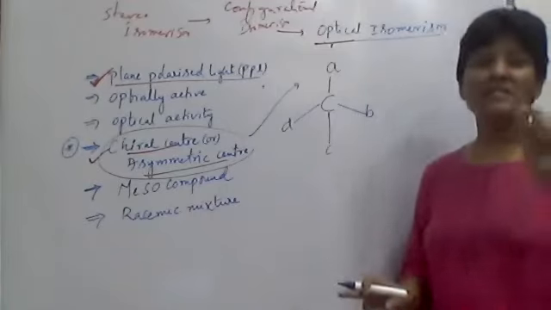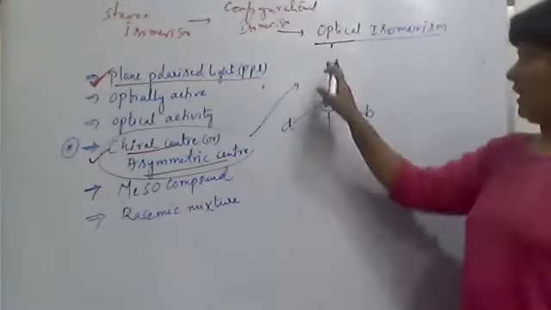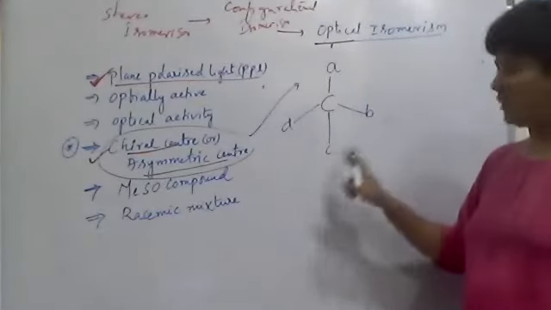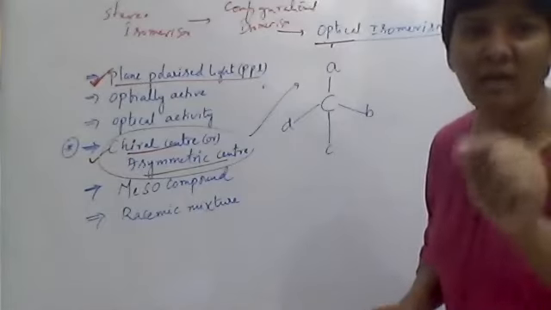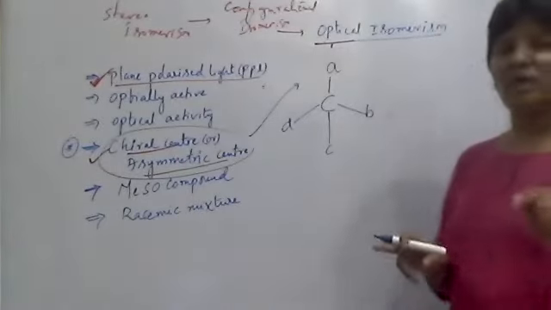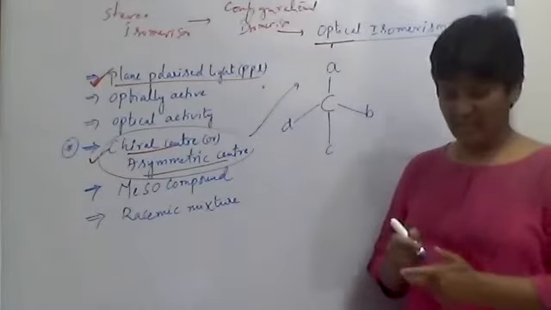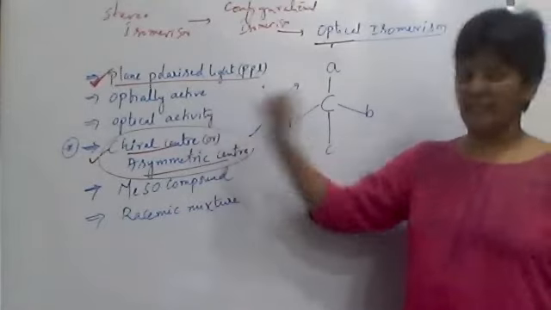So an sp3 carbon attached with four different groups: A is not equal to B, B is not equal to C, C is not equal to D. Such a molecule is called a chiral compound, and this molecule has an effect on light, called optical activity.